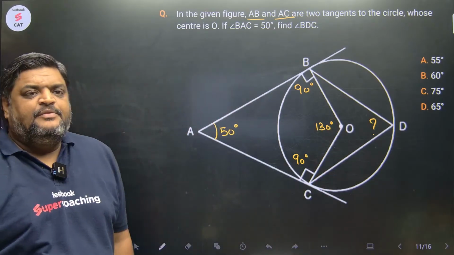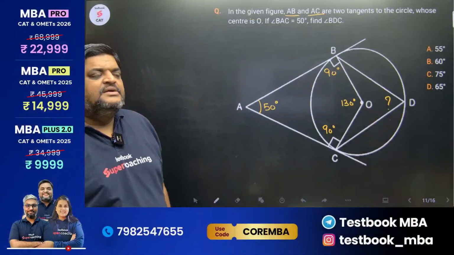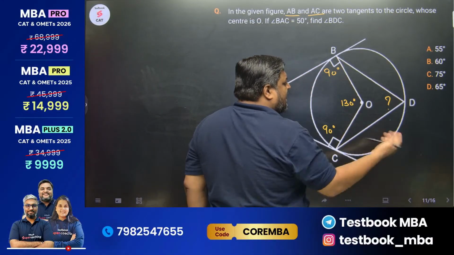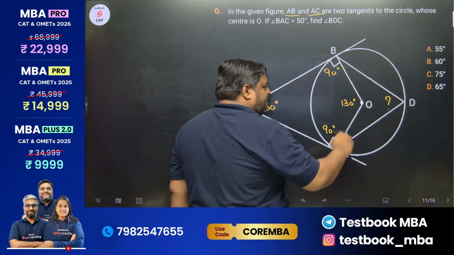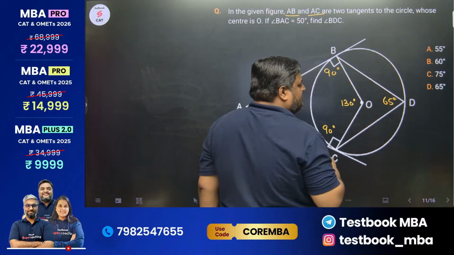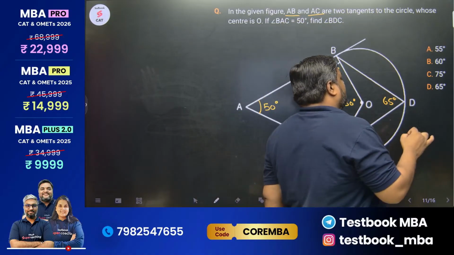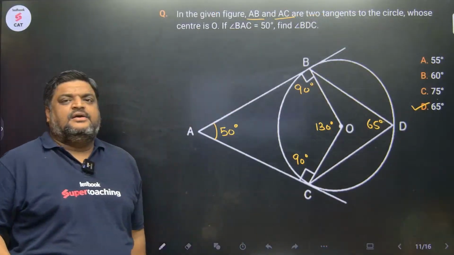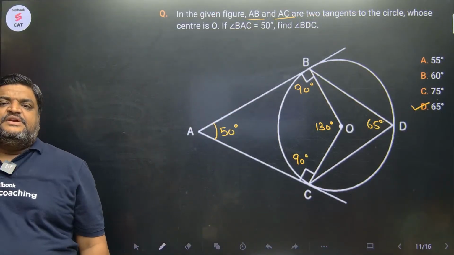Angle at the center would be 130 degrees. And if this is 130, what would be this angle? Half. Half of 130. This would be 65. Yes, Nihar. You are right, beta. Always. So the answer is option D. The correct answer is option D.